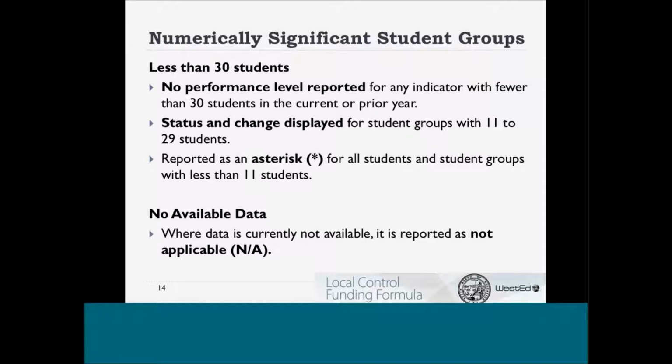Status and change is displayed for student groups with 11 to 29 students. The dashboard displays an asterisk for all students and student groups with less than 11 students. Where data is currently not available, it is reported as not applicable, or NA.